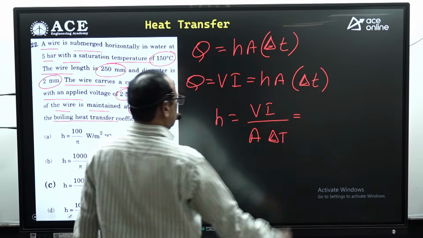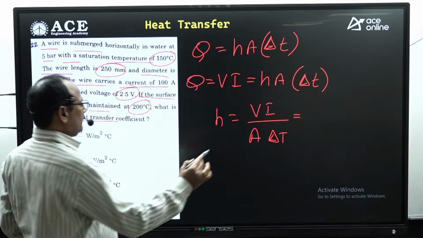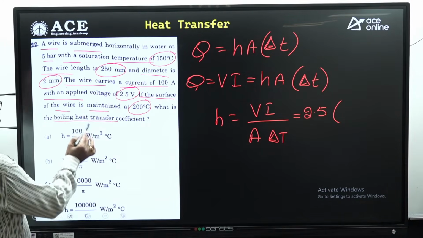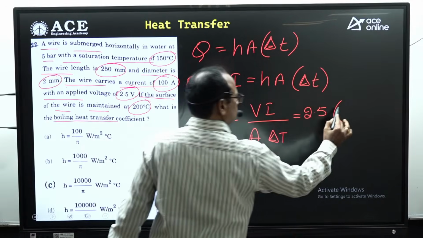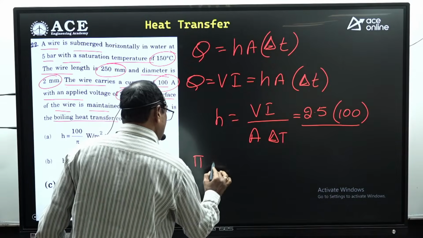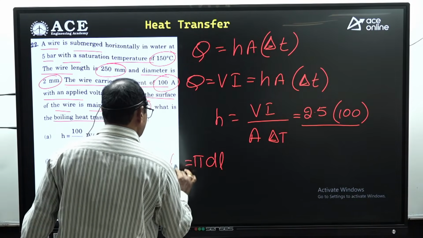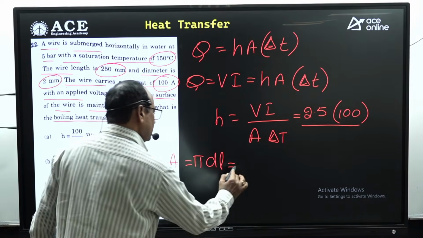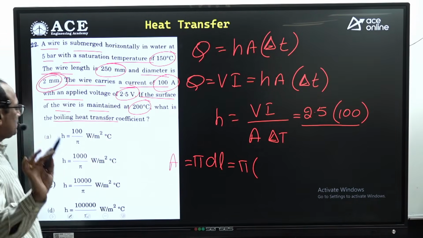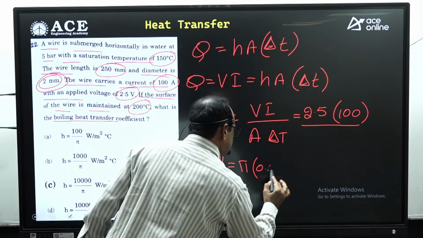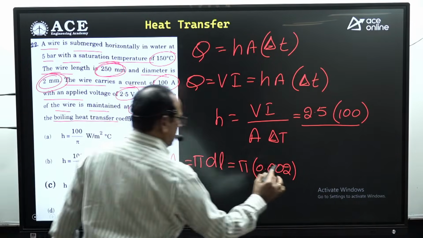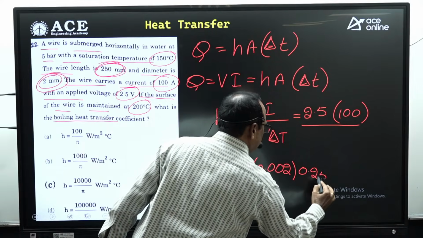V equal to what? 2.5 volts multiplied by current, which is in amperes, 100, dividing by the area pi dl. Area equal to pi dl. This is the formula for surface area. Look at the d value. D value given 2 mm, but it should be taken in meters, 0.002 meters. L value given 250 millimeters, that is equal to 0.25. This is the A value.